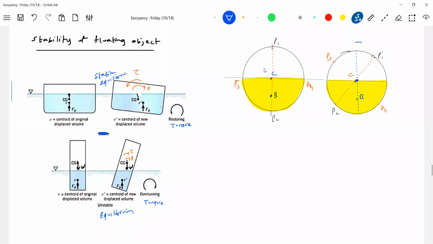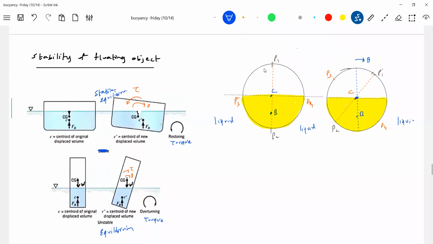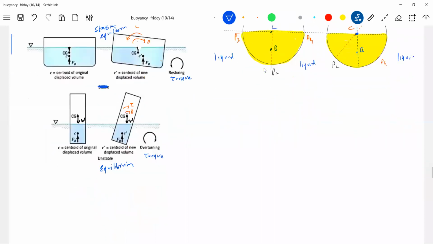How is the torque? The angular displacement was given like this, and any torque will act, no torque. So neutral equilibrium. So for the spherical object, no problem. But same thing, you look at this, everything is liquid. There's a condition of neutral equilibrium of a floating object. Okay, let's go for the next one.